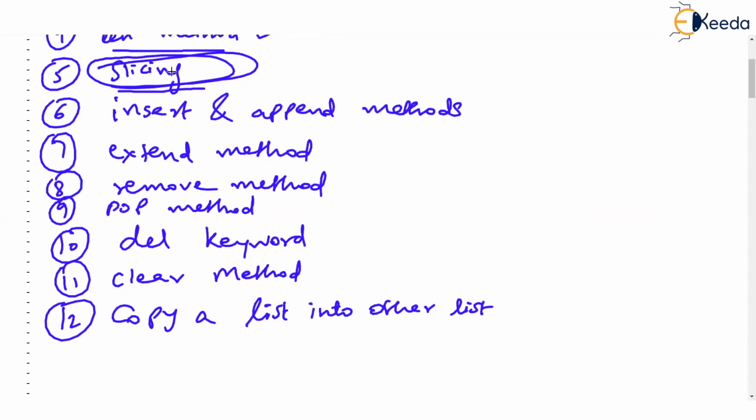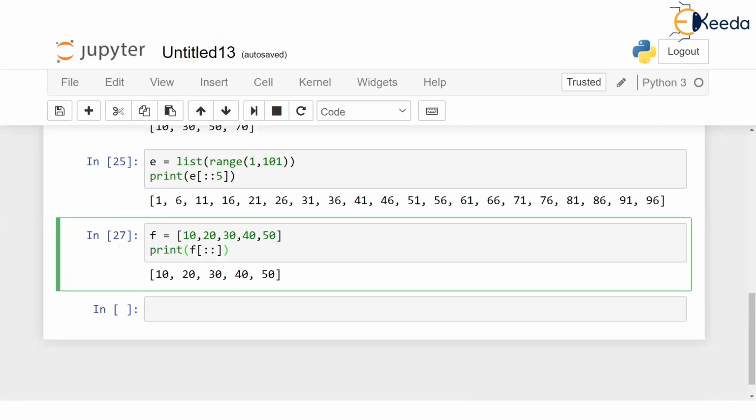Now you watch. There are two functions, insert and append. These are called methods. Functions are many times called methods in Python and Java. Insert and append, as the name suggests, insert will help us to insert a new value. Instead of talking anything about this, let's work on F. F is having 10, 20, 30, 40, 50.